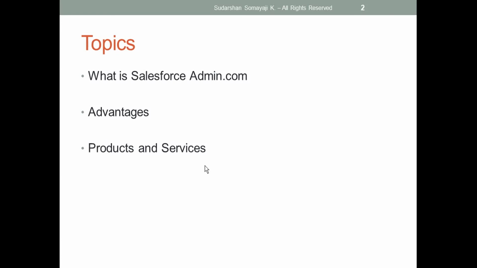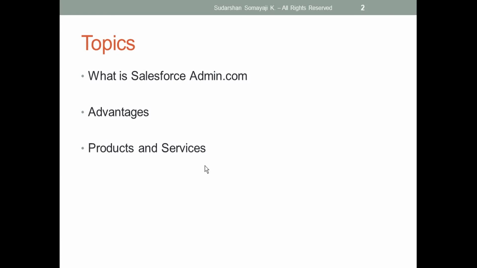Okay, all those things we saw with the responsibilities. Also we saw how to maintain the security of our data and of our system. Then how to create reports and dashboards, since creation of reports and dashboards can be done by an admin. All those things we saw with the responsibilities. In advantages we saw what makes a profile a good administrator.